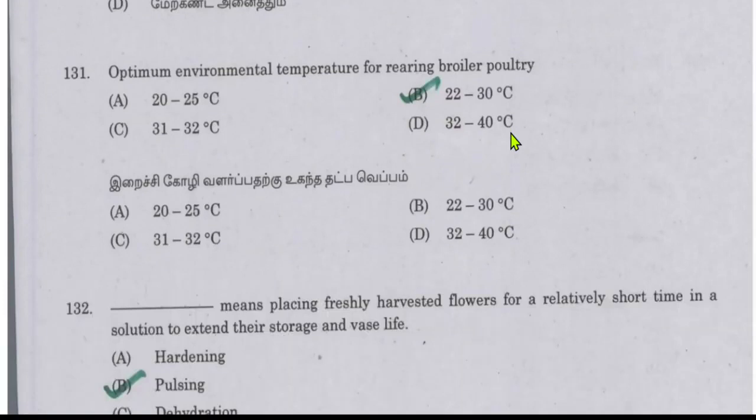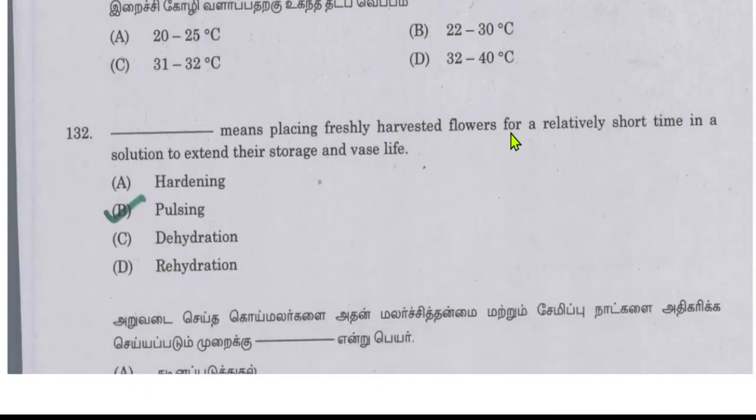The optimum environmental temperature for rearing broiler poultry is 22 to 30 degrees centigrade. This is the range within which it is optimum for rearing broiler poultry. These poultry are reared for meat purposes.